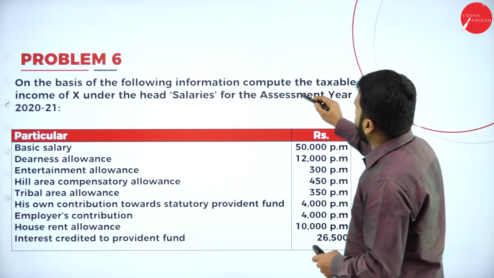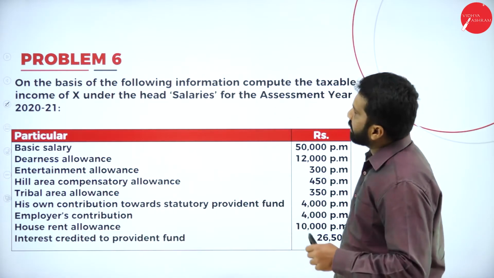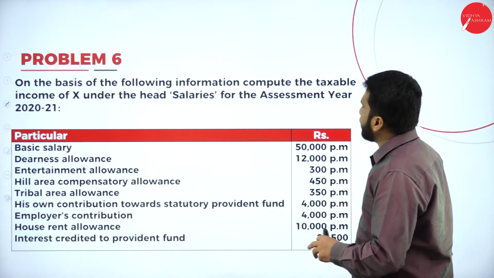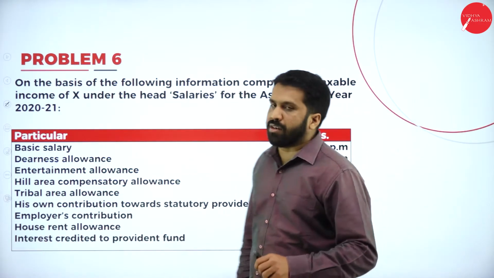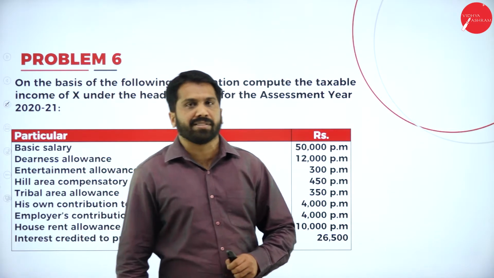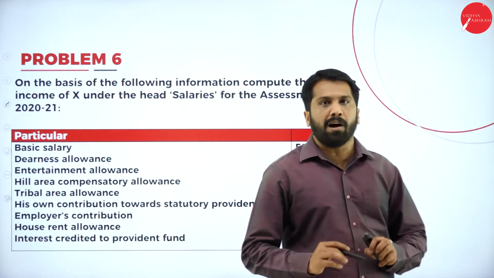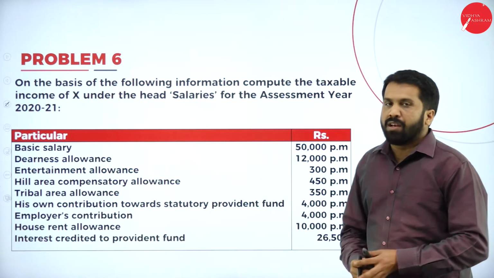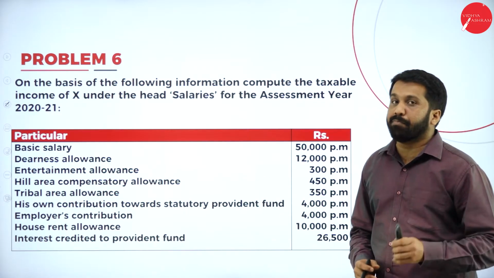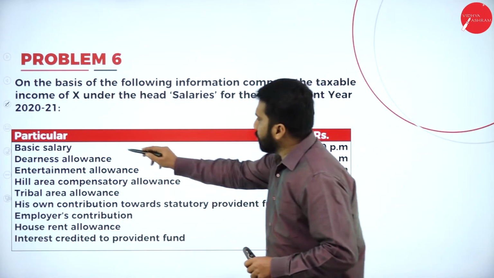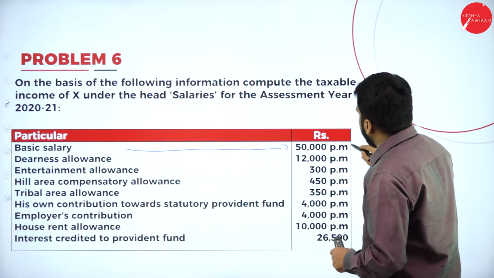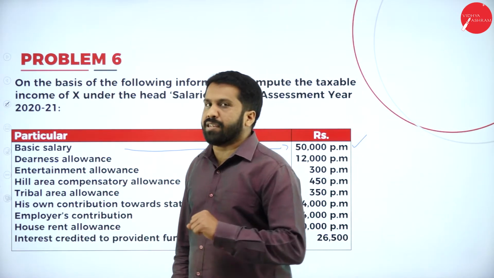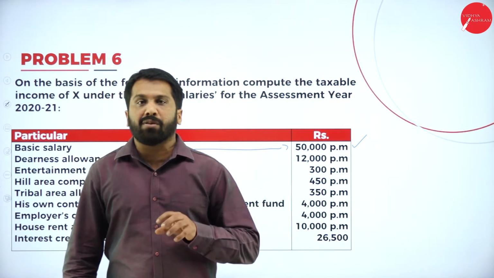Now, as per this, on the basis of the following information, compute the taxable income of X under the head salary for the assessment year 2020-2021. What is your first one? We call it basic salary. What is your basic salary? It is 50,000 per month. Easy to calculate. 50,000 into 12, you will get around 6 lakh.